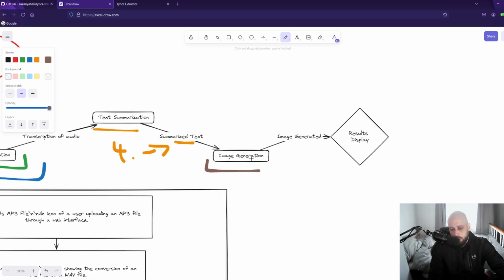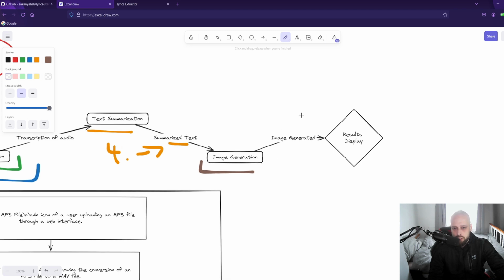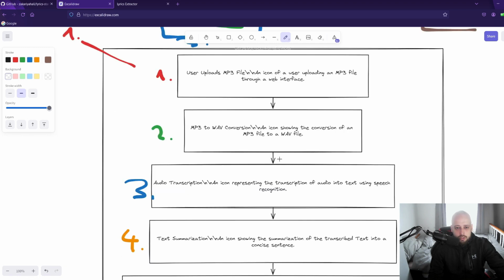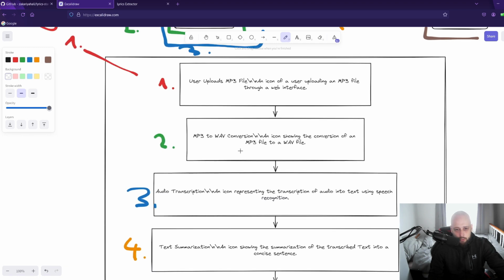Once we prompt OpenAI with this summarized text, that image will be generated and the result displayed back to the client. So to reiterate, the events we want to implement in our architecture is the following sequence.